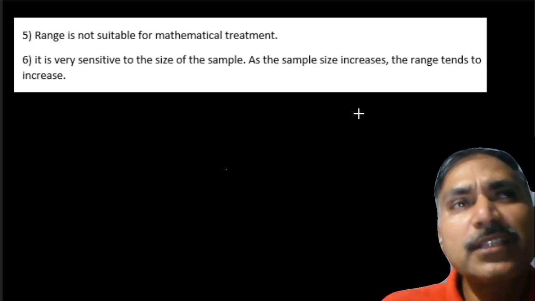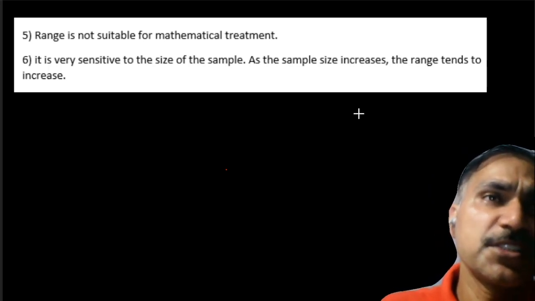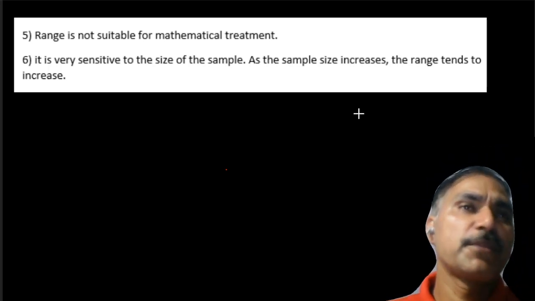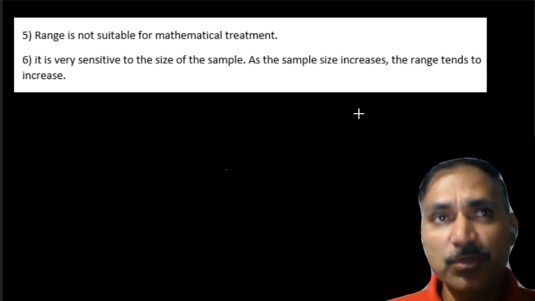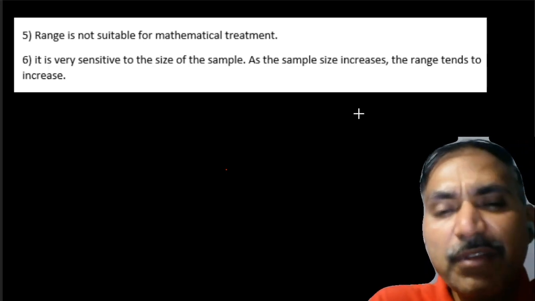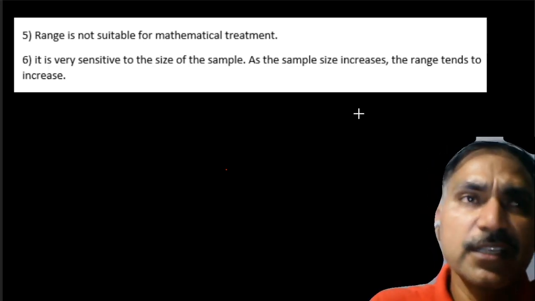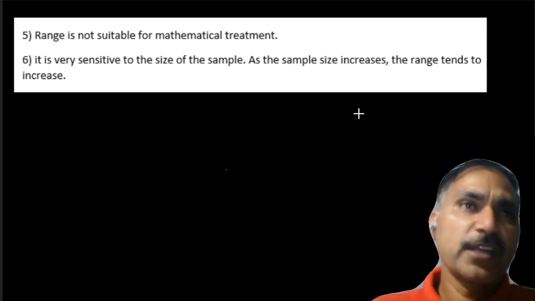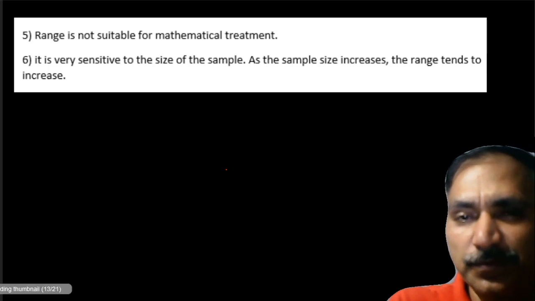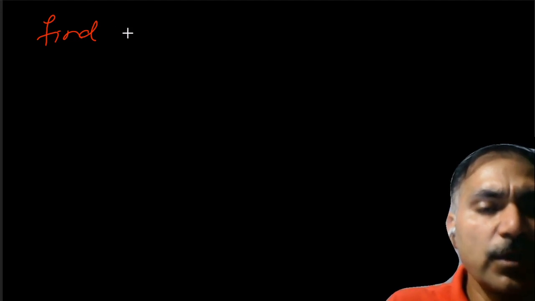Before going directly to quartile deviation and coefficient of quartile deviation, we need to know how to find out the quartiles first. You have done that in the chapter of measures of central tendency and the partition values. You have done quartiles, percentiles, deciles. Now we will be having a quick revision of that, and then we will be learning how to find out the quartile deviation and coefficient of quartile deviation. Let us have an example of it. Find quartile deviation.